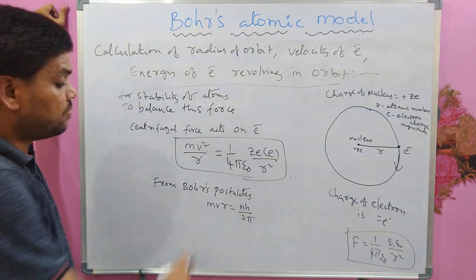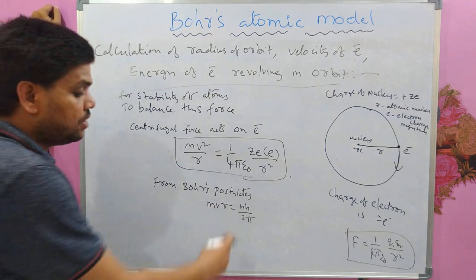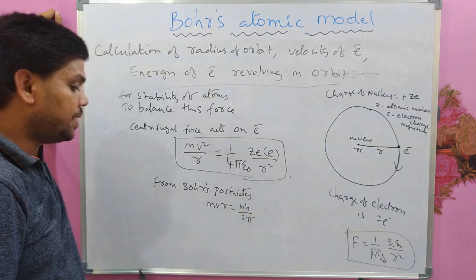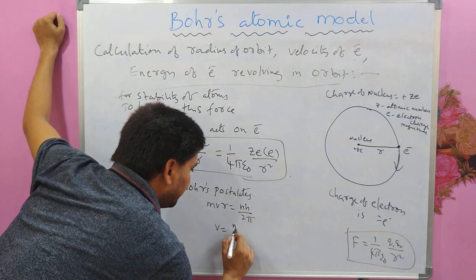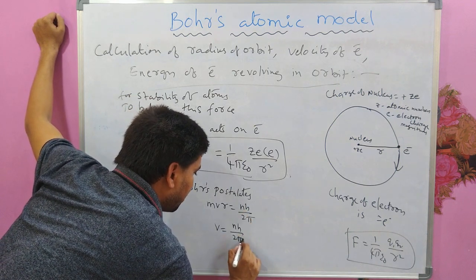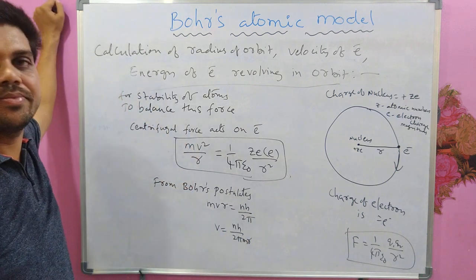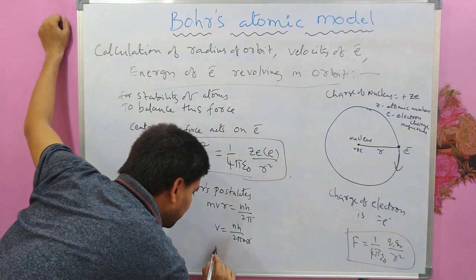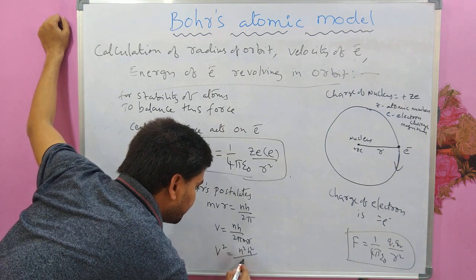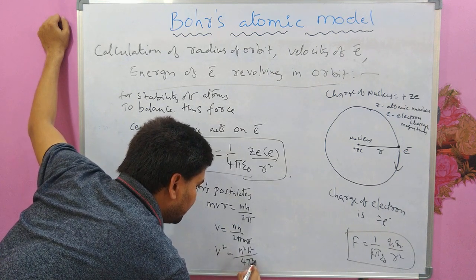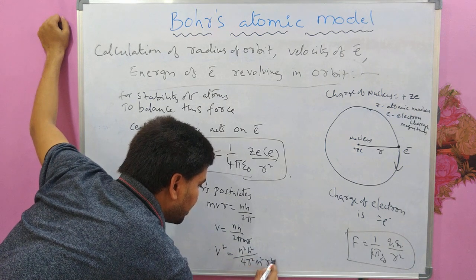The angular momentum of the electron should be equal to an integral multiple of h by 2 pi, and from here v equal to nh by 2 pi mr. And what is v square? n square h square by 4 pi square m square r square.